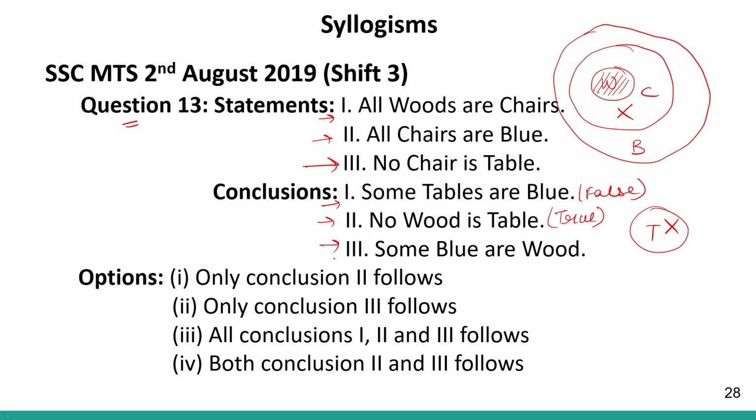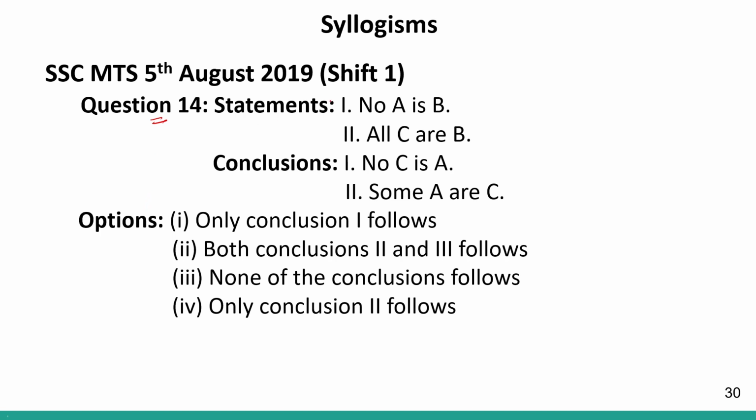And third conclusion says some blue are wood. So definitely this is blue and this whole area is wood. So some blue are definitely wood. This will be true. So basically conclusion number 2 and 3 follows, which is given in option number 4. So option number 4 will be the correct answer to this question. Clear? Question number 14, 2 set of statements, 2 set of conclusions.